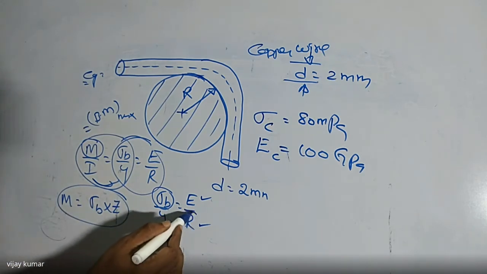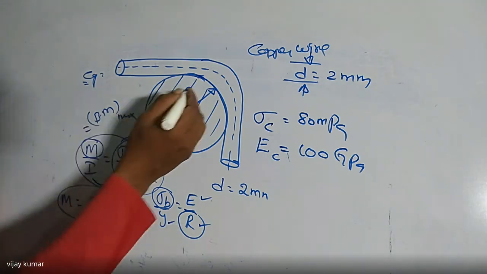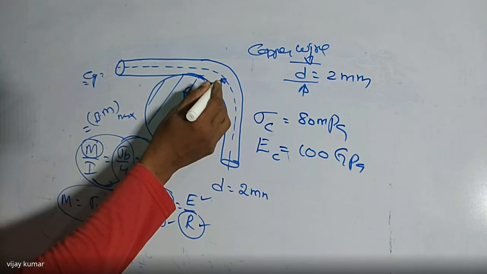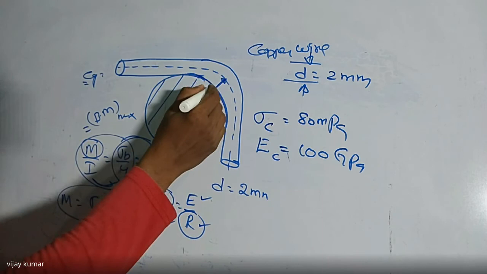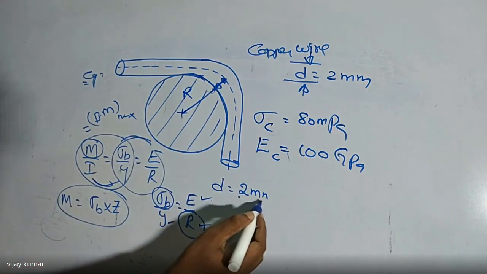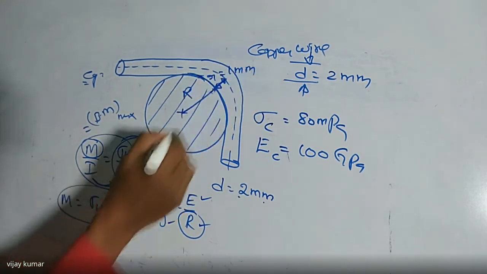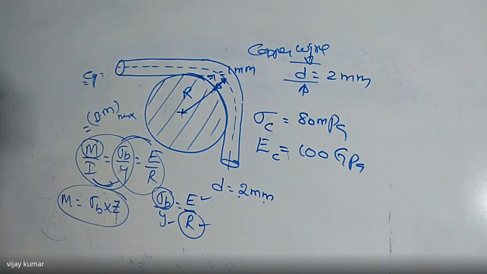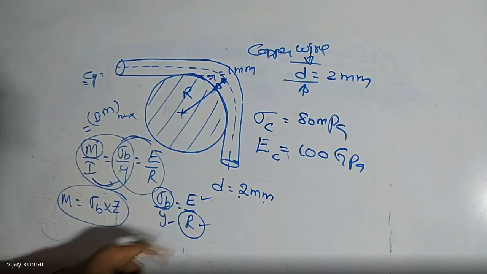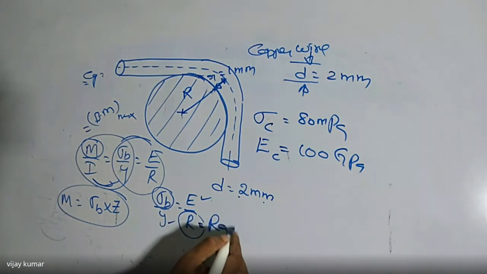But here he is asking what the radius of the drum is. So I want to find the R value here. This is the radius of curvature of the wire. So up to this one we know that. This is a 2 mm diameter and this is a small radius, that is nothing but 1 mm. So up to this one is 1 mm and up to this one is an unknown value. So here the radius of curvature is nothing but R plus small r.